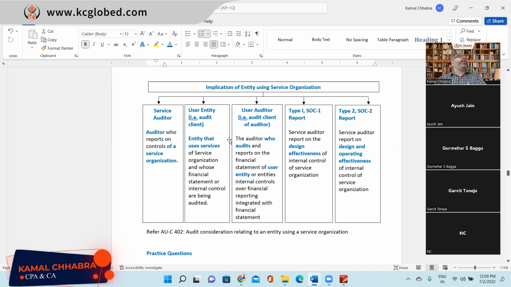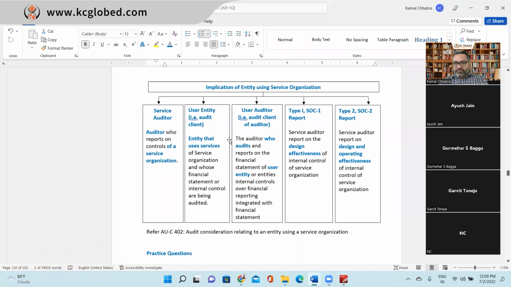And if XYZ is a non-issuer, then it would be a SOC 1 report, type 1. Why type 1? Why not type 2? That is important to understand. Because we are not performing integrated audits. If it is a non-issuer, we are not performing an audit on internal controls over financial reporting, because we are only reporting on the financial statements. But if, for example, a non-issuer wants to do an integrated audit, then we will take it as a SOC 2 report. You need to understand the audit objective.